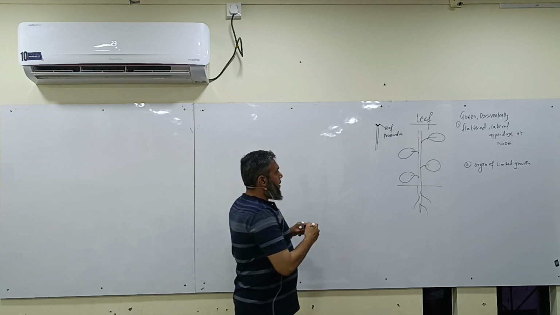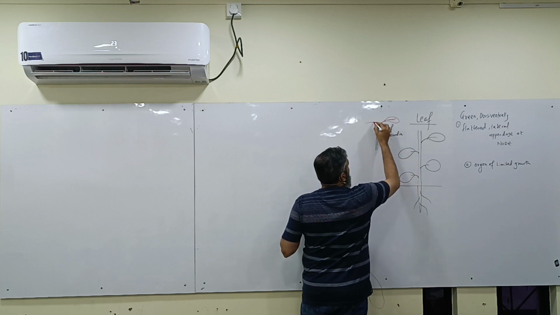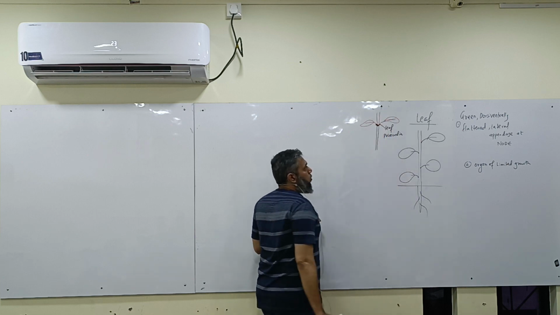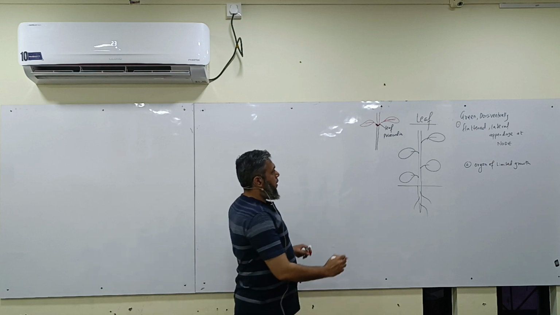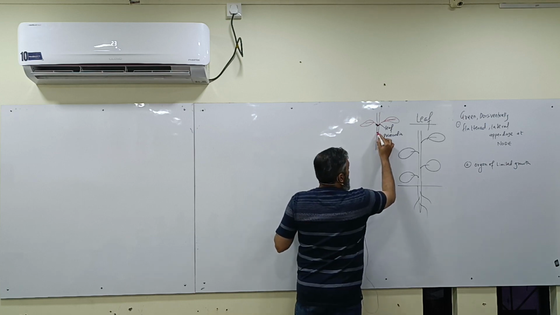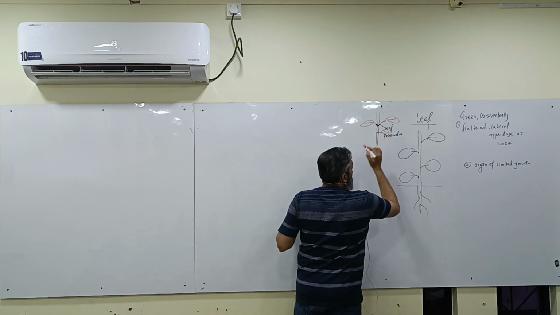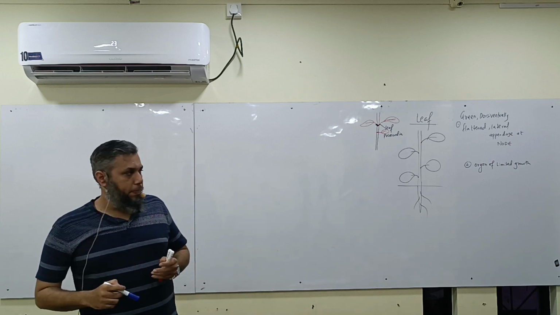Okay? And these leaf primordia will develop to form the leaves, and the stem will continue to grow. Sometimes the apical bud gets left over, and then also it can result in the formation of a leaf. You got my point?